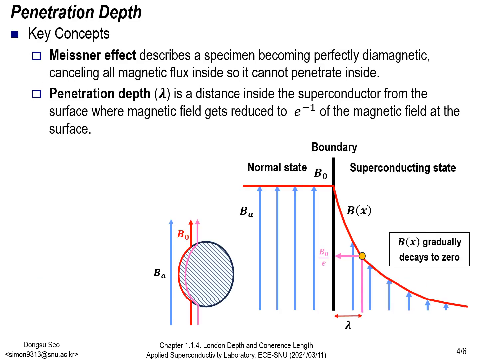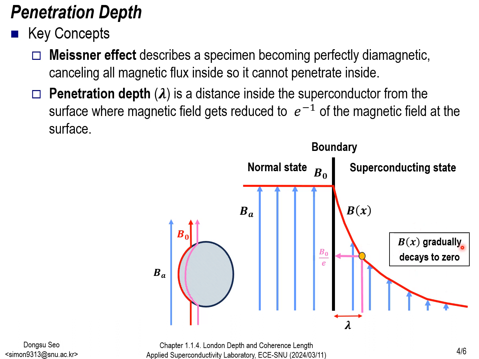Penetration depth can be explained by discussing its phenomenon and its theoretical understanding. First, the Meissner effect refers to when a specimen transitions into a superconducting state, causing the internal magnetic field that was penetrating it to be pushed outward, resulting in the internal magnetic field becoming zero. At this point, the magnetic field can only penetrate to approximately lambda, known as the penetration depth. Any magnetic field penetrating deeper than this depth rapidly decays to zero.